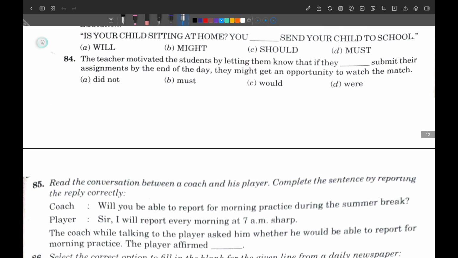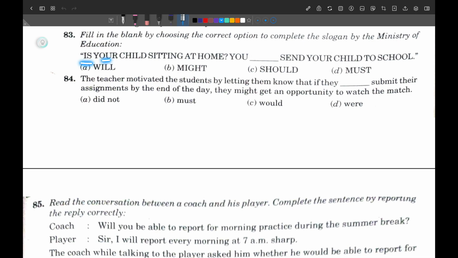Next question: your child is sitting at home, you must send your child to school. It is the rule, it is the rule of the Ministry of Education. So wherever you have a rule, a duty, a slogan, in these cases try to use words like must.